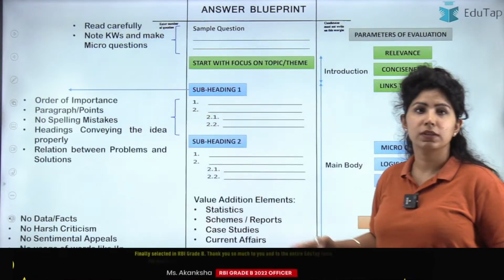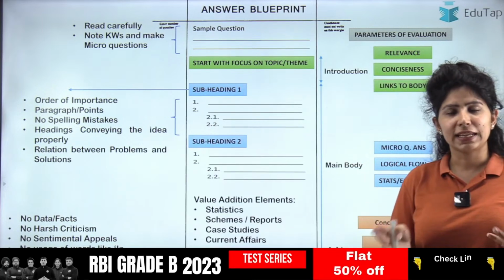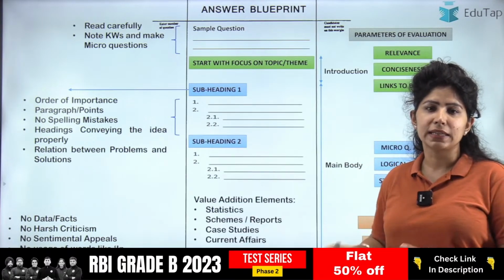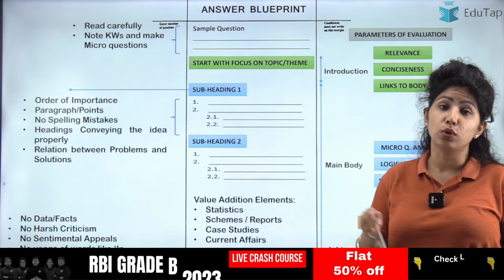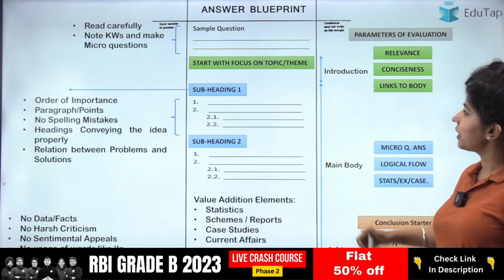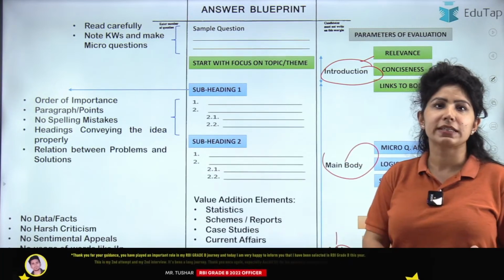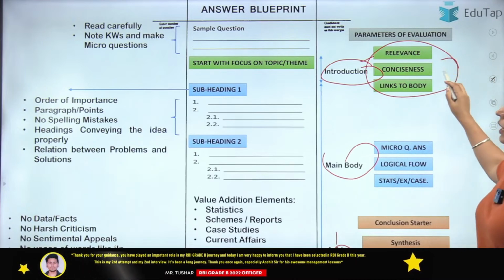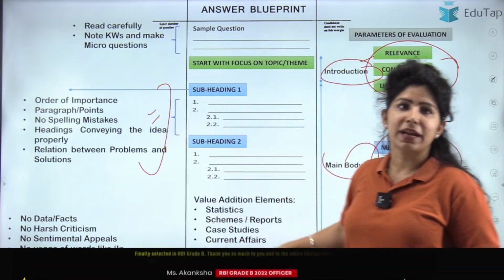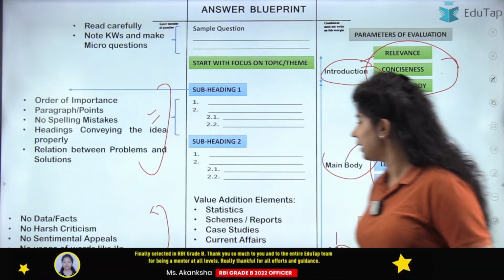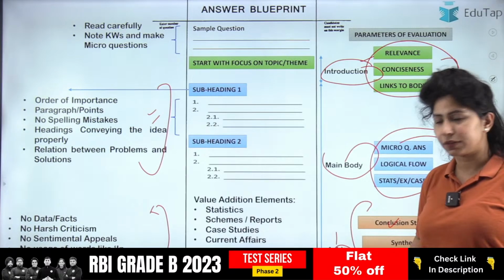The structure, the blueprint of the answer, is available here. And for the entire discussion, the content that appears, the PDF would be available on our Telegram channel right after this session. So download it from there and check out this answer blueprint. It has different parts for introduction, main body and conclusion, and it sums up the previous lecture. What are you supposed to do in the intro part? What is required in the main body? What are the tips to be kept in mind? What has to be done in conclusion? What has not to be done and what has to be done in the conclusion? Alright, so definitely check this out after the discussion.